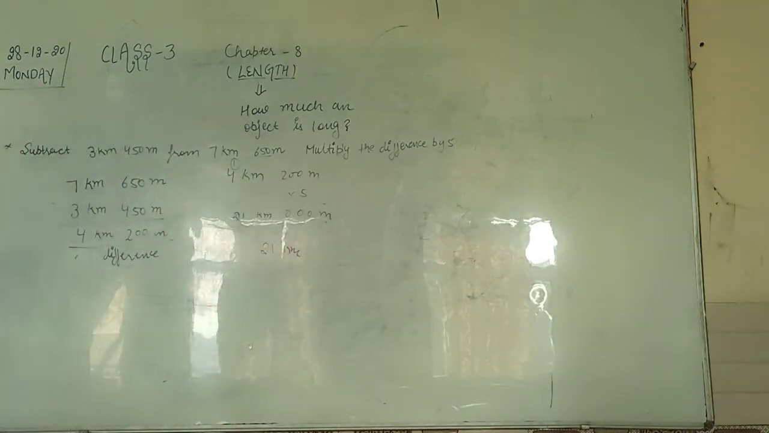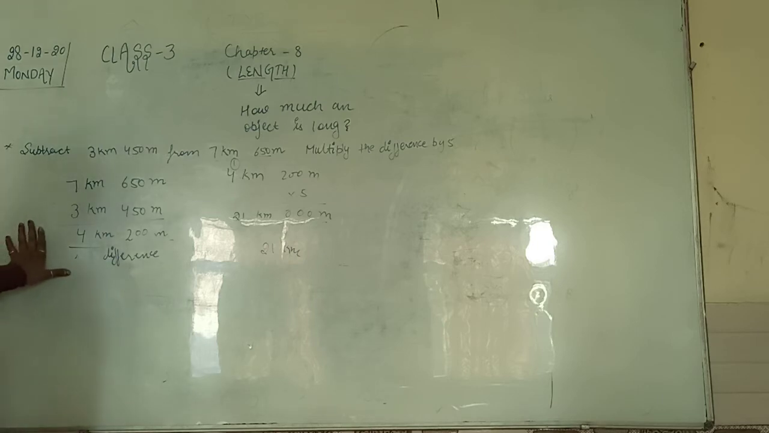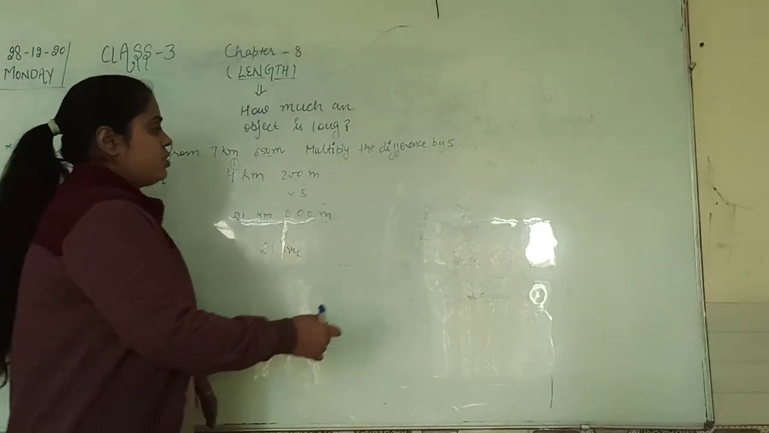Right? Clear? So firstly you will solve that operation, whether subtraction, multiplication, addition, whatever is given in the question, first you will do that, then multiplication and division, if given, right?